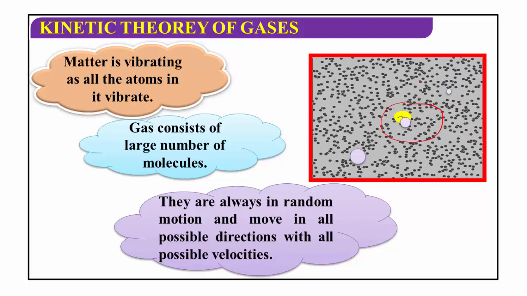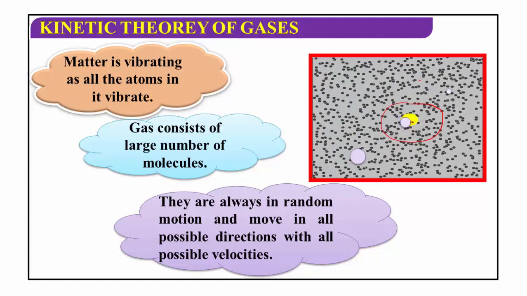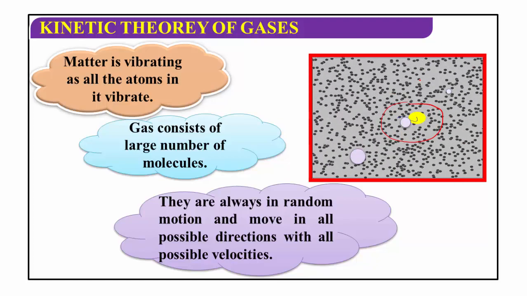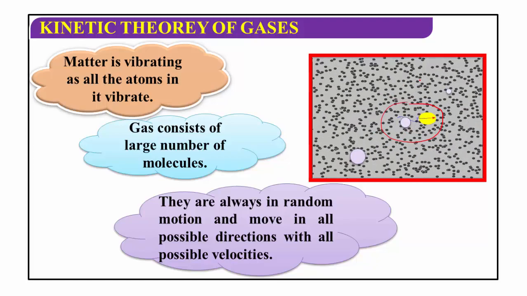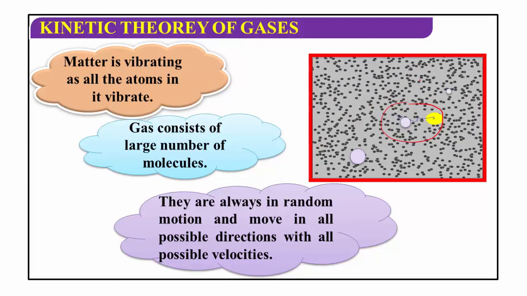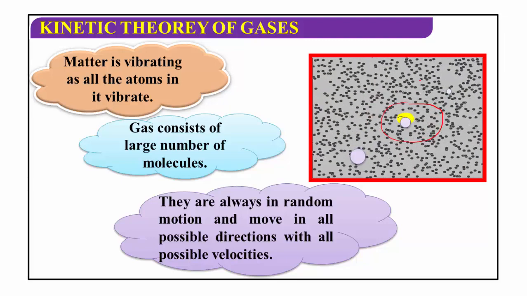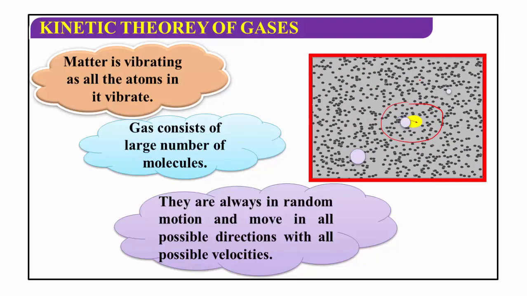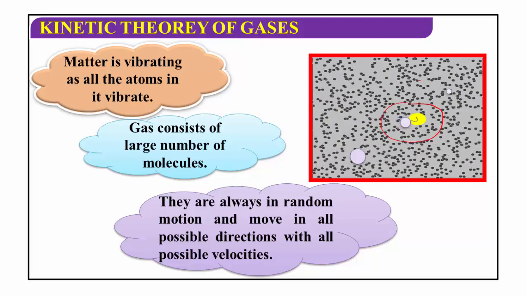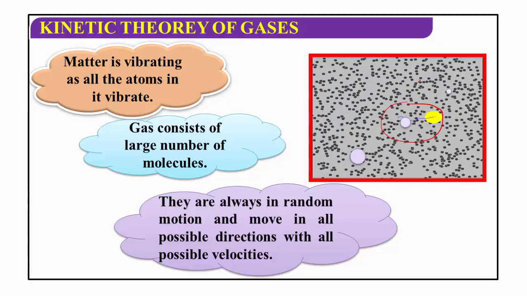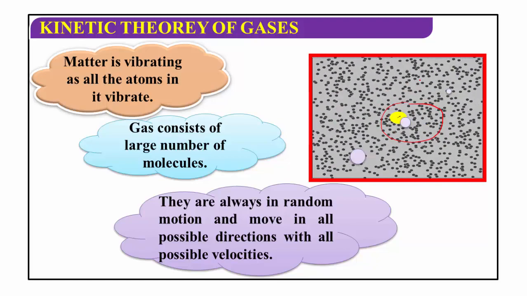Hence, they are always in random motion and move in all possible directions with all possible velocities. These are the assumptions or behaviors of gases. Matter is vibrating as all the atoms in it vibrate. Gas consists of a large number of molecules and they are always in random motion and move in all possible directions